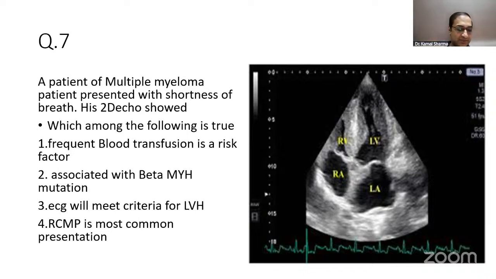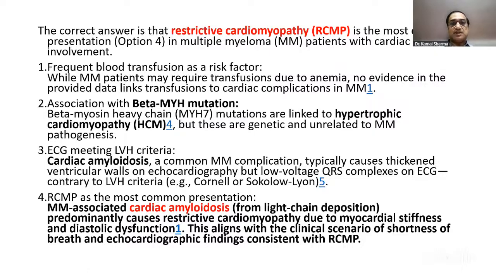which again Bina and everybody is confirming on the chat box right now. So the correct answer is restrictive cardiomyopathy is the commonest presentation of multiple myeloma. That's because of the presentation being cardiac amyloid from light chain deposition, predominantly causing restrictive cardiomyopathy and diastolic dysfunction, which is the clinical scenario here. So blood transfusion, while multiple myeloma may require it, there is no evidence to say that transfusion increases risk of multiple myeloma.